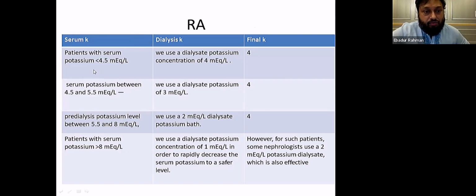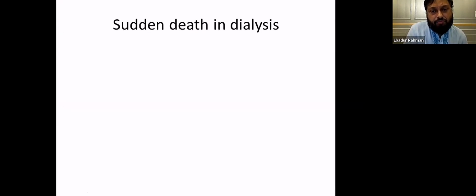This is the recommendation. If you have a potassium of less than 4.5, you use a dialysate potassium of 4. If your potassium is between 4.5 to 5.5, you use a 3K bath. Between 5.5 to 8, you use a 2K bath. If it's more than 8, you use only 1K. A 0 potassium bath is extremely dangerous. Nobody uses it. Unfortunately, in our country, we have only 2 potassium baths, and we're using the same bath for everybody, and that is dangerous.